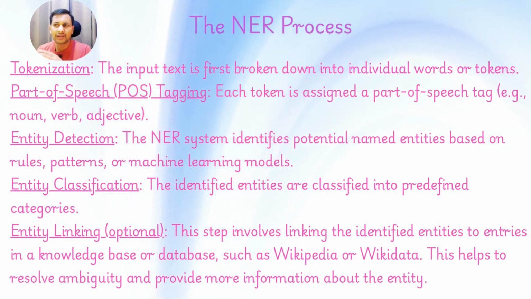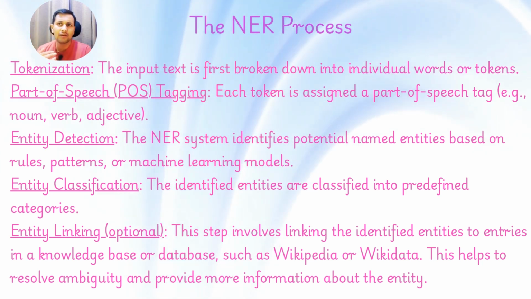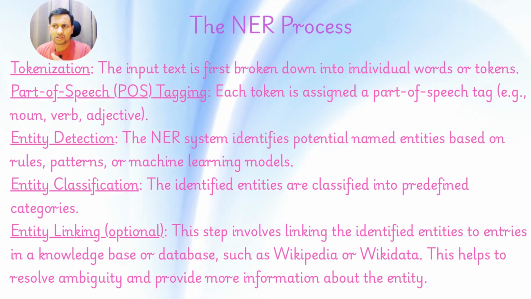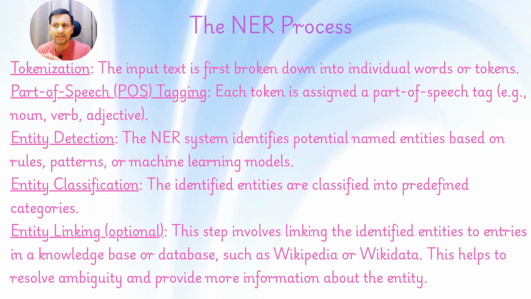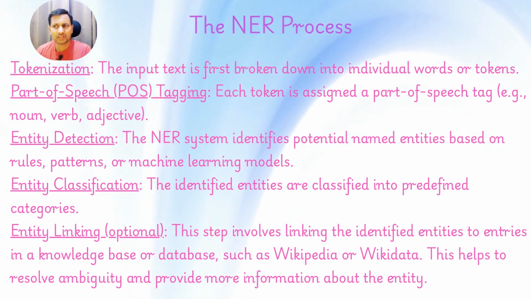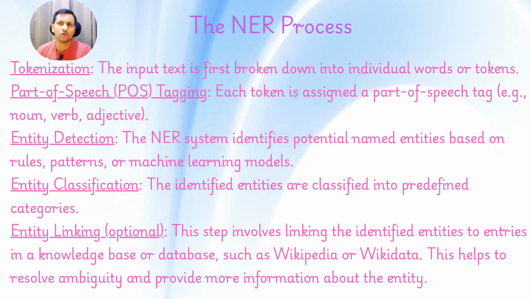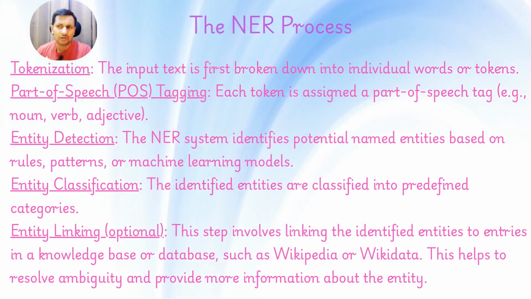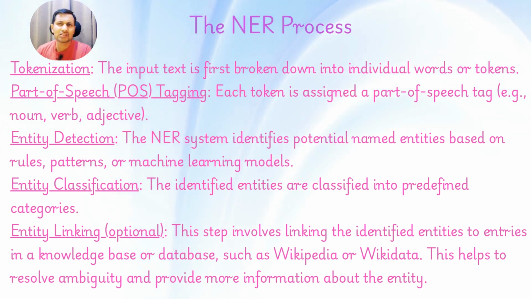When we talk about entity detection, the named entity recognition system identifies potential named entities based on rules, patterns, or machine learning models. So basically, there are three techniques. First is rule based, second is pattern based, and third is machine learning models. We can have some set of rules. If those rules are not met, then entity detection won't happen. It might be some patterns, or third is machine learning models, where we have different training for different models.